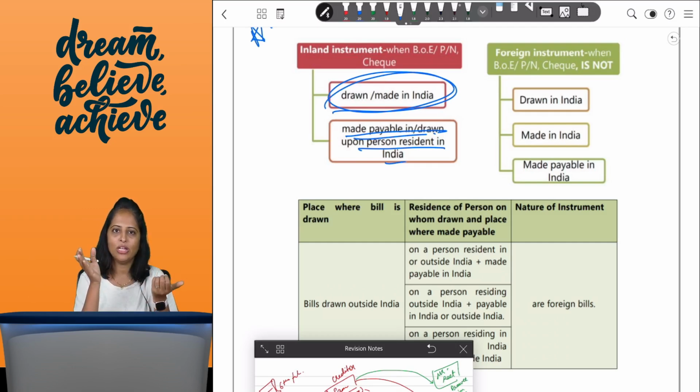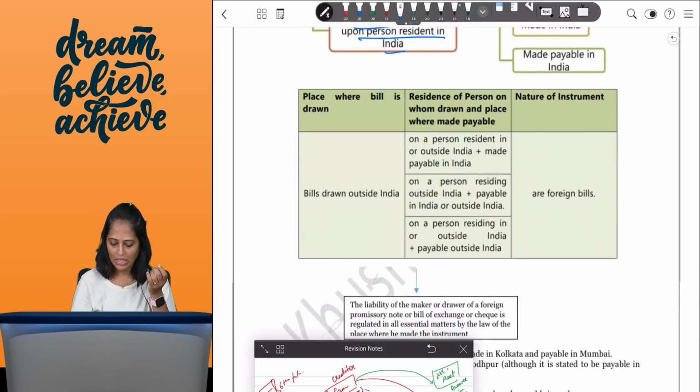But if it is drawn outside India, or drawn outside India and made payable outside India, then in that case it will be called a foreign instrument. So there is a list of exam questions on the difference between inland and foreign that we have done in another video. So I'll be sharing a link and you can refer to that for the difference and see how the different examples work for inland and foreign instruments.